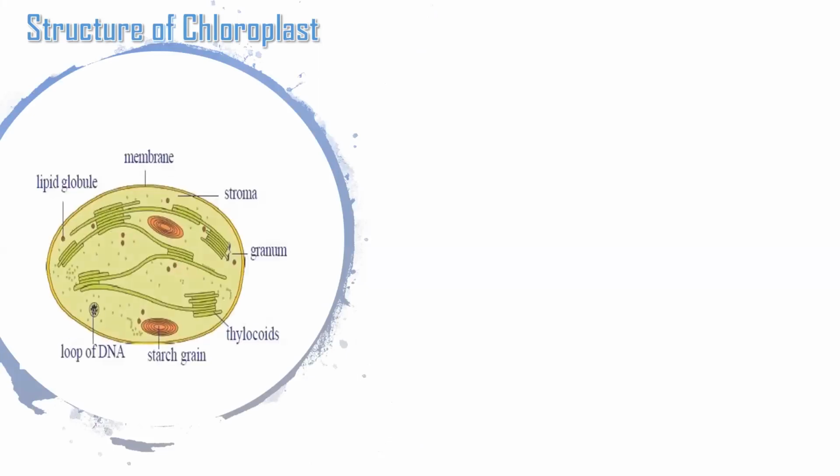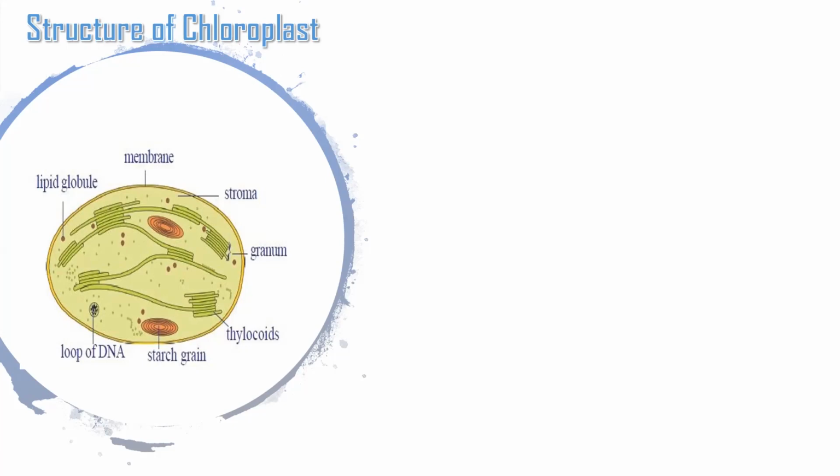Now let us discuss the structure of the chloroplast. This is a very important question. This is a chloroplast. In eukaryotic organisms, especially plants, the colored pigments are present in a particular organelle called the chloroplast.